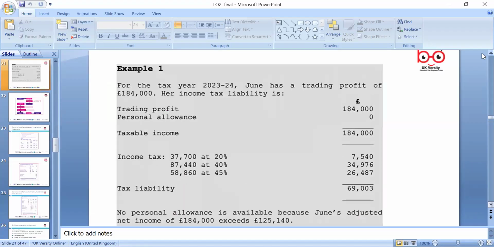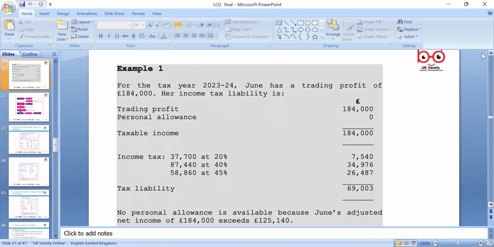For tax year 2023-24, June's trading profit is 184,000, and her income tax liability is based on the trading profit of 184,000, personal allowance and taxable income. So 20% applies up to 37,700. Then we look at the 40% remaining limit, because if you're earning 184,000, which is more than 125,140, you have to pay tax on all the amount.